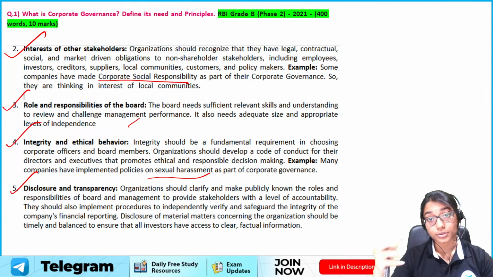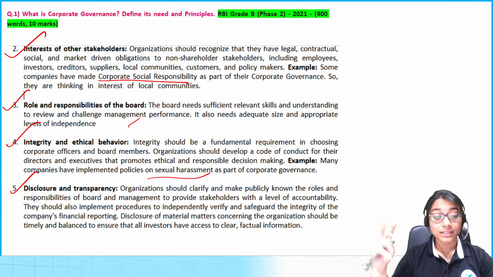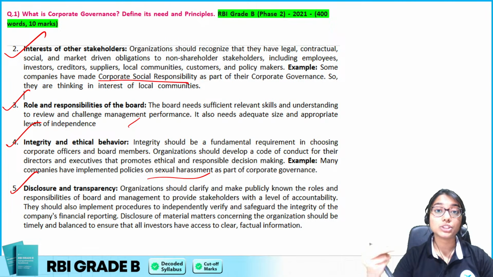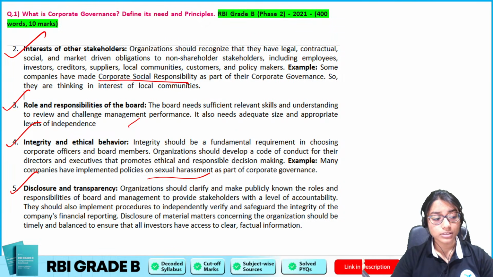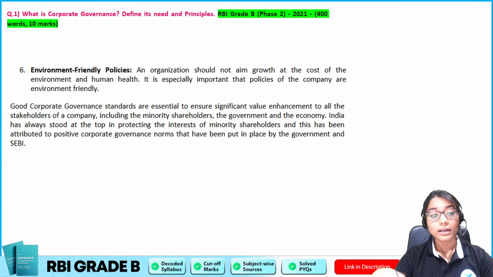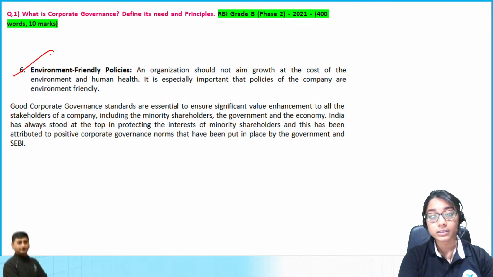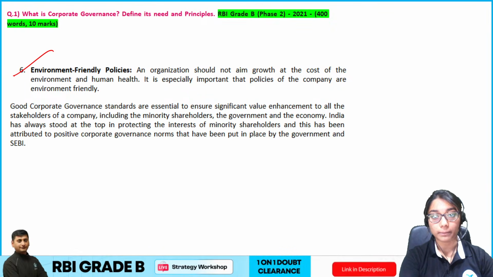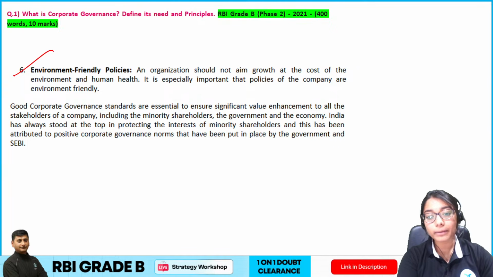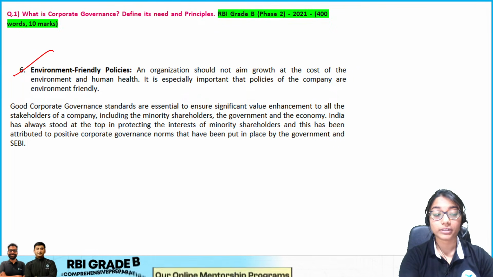Taking loans, disclose it, or having investments, disclose those things, because that is essential for the stakeholders to make decisions, right? And eco-friendly policies, obviously, because you are taking so many resources from the environment, you have to do something back for the environment too. So eco-friendly goods, eco-friendly policies.